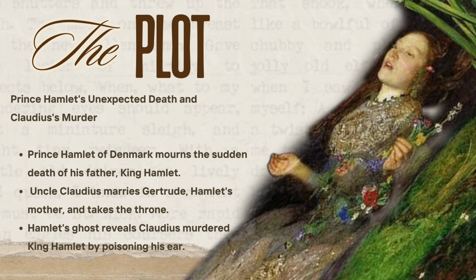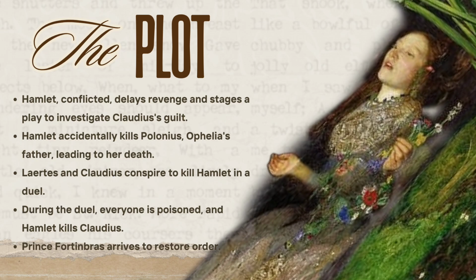One night, a ghost appeared to Hamlet. The ghost looked like his dead father. It tells Hamlet that Claudius murdered him by pouring poison in his ear while he was sleeping. The ghost asks Hamlet to take revenge. Hamlet promises to do so, but he is not sure how or when.